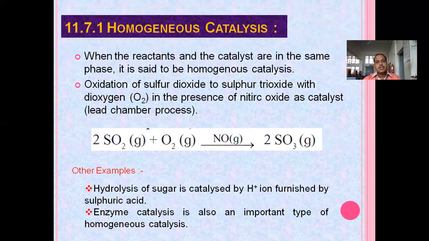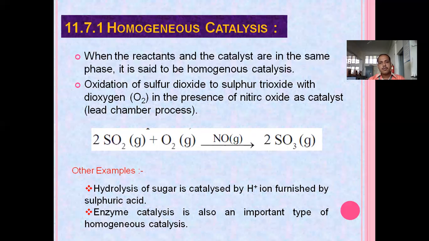If we consider other examples, there is the hydrolysis of sugar. It is catalyzed by the hydrogen ion furnished by sulfuric acid. If we ionize sulfuric acid, we get H+ and HSO4-, that is, the H+ ion is obtained from it. Next, enzyme catalysis is also an important type of homogeneous catalysis.